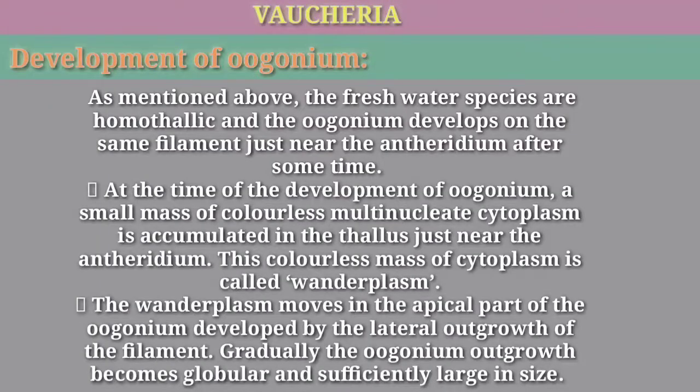Development of oogonium. As mentioned above, the freshwater species are homothallic and the oogonium develops on the same filament just near the antheridium after some time. At the time of the development of oogonium, a small mass of colorless multinucleate cytoplasm is accumulated in the thallus just near the antheridium. This colorless mass of cytoplasm is called wandoplasm. The wandoplasm moves into the apical part of the oogonium developed by the lateral outgrowth of the filament. Gradually, the oogonium outgrowth becomes globular and sufficiently large in size.